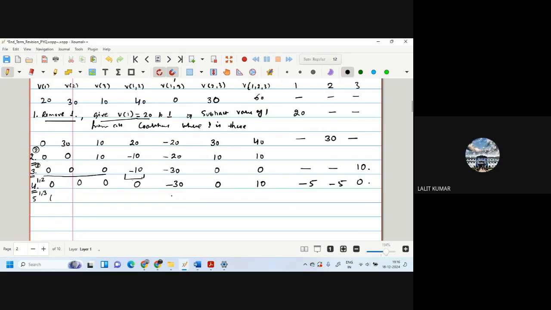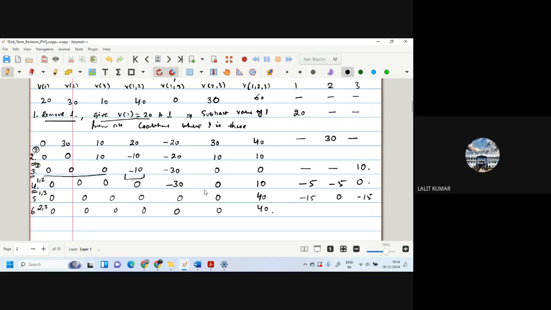So V13, this becomes 0, this becomes 0, this becomes 0, this becomes 0, this becomes 0, this becomes 0, and this will become 40. And this was V13. So minus 15, 1 and 3 will get. Is that okay? Now we come to the last step, 2, 3. So 0, 0, 0, 0, 0. And 2, 3 had already become 0. So there is no effect here.